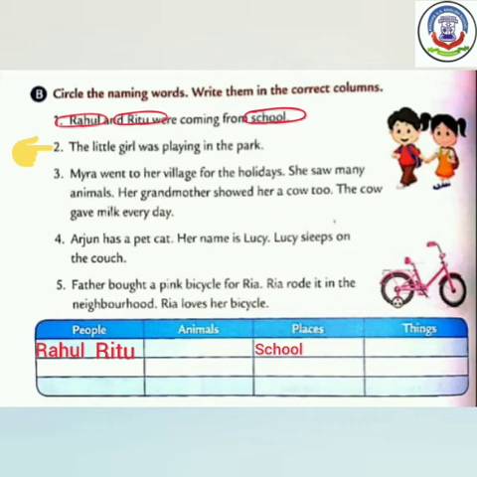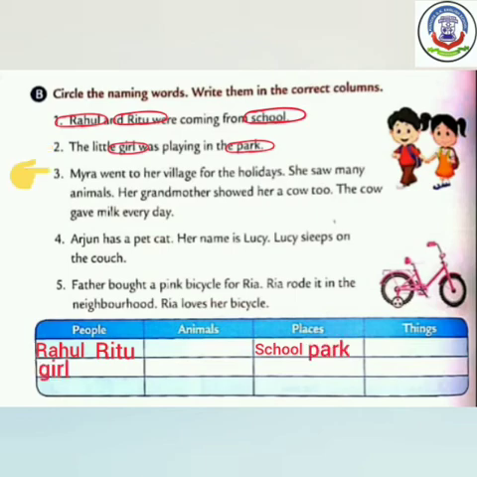Now see number 2. The little girl was playing in the park. छोटी लड़की पार्क में खेल रही थी. Here girl is a person and park is a place. Both are naming words, so circle them and write in the correct columns.